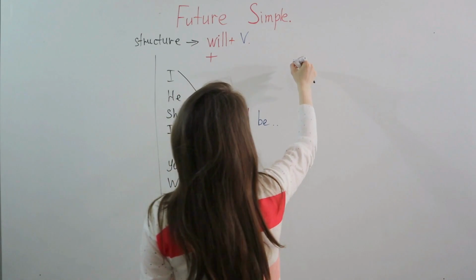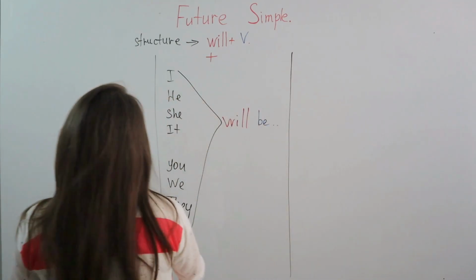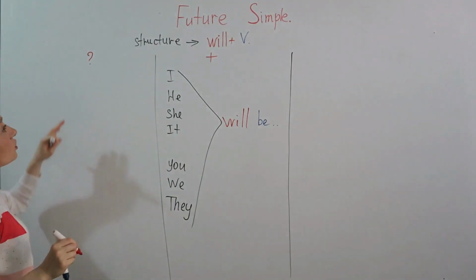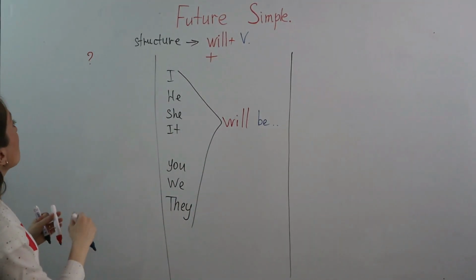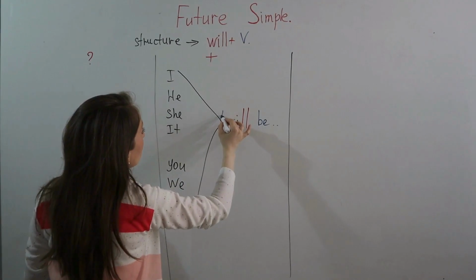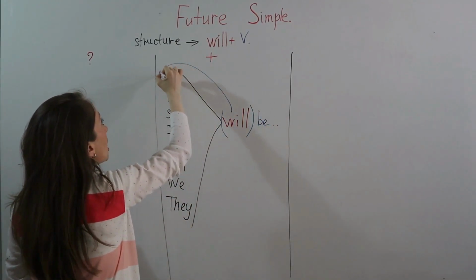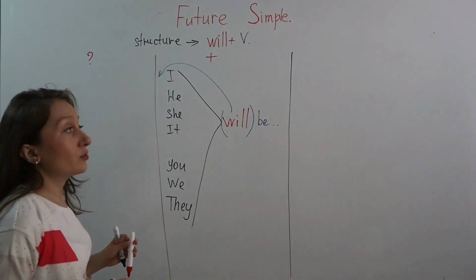Next one. Very easy. Let's talk about interrogative sentences, or in short, questions. So here, as a rule, the auxiliary verb will jump in front of the sentence, right?